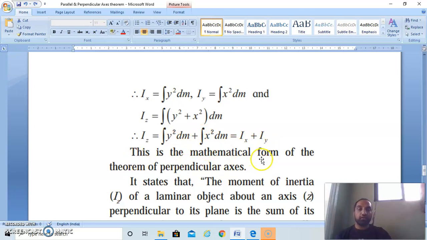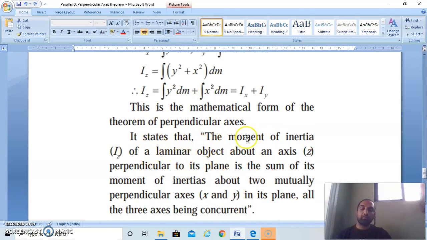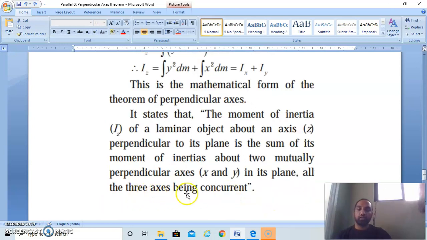And in this way we can derive this equation. So the moment of inertia Iz of a laminar object about the axis perpendicular to the plane is the sum of its moment of inertia about the two mutually perpendicular axes x and y, which are in the same plane, and all the three axes being concurrent.